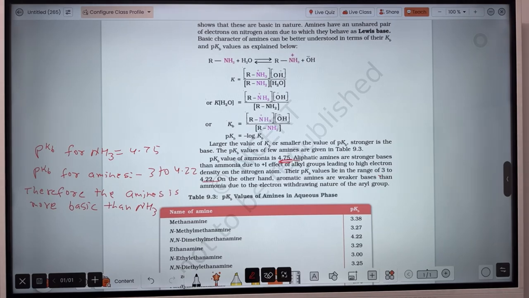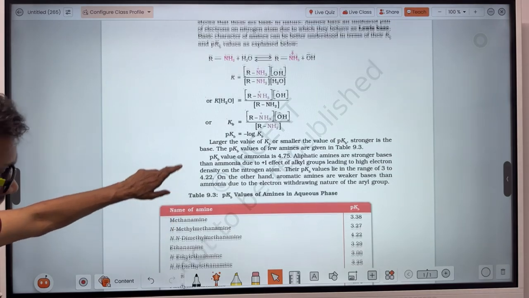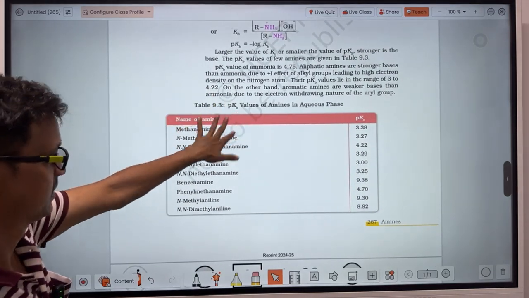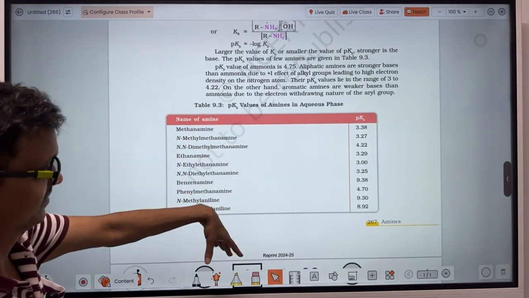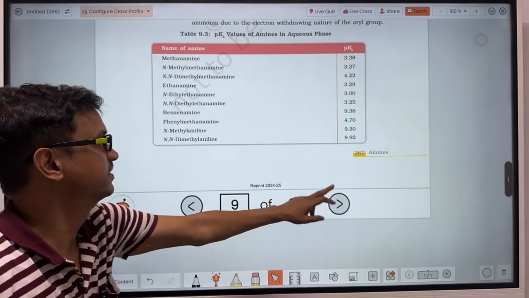Okay guys, easy here. Now proceed. This is the table given. About this table we will discuss after discussing from here.